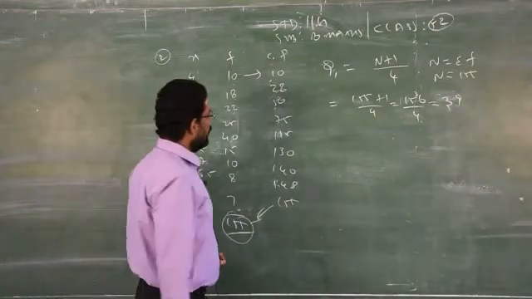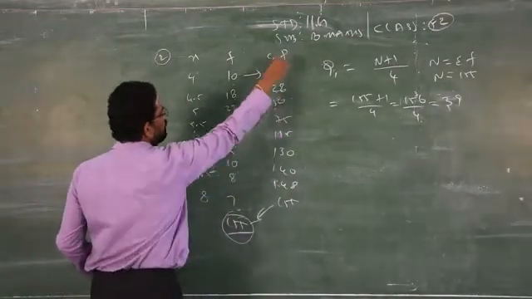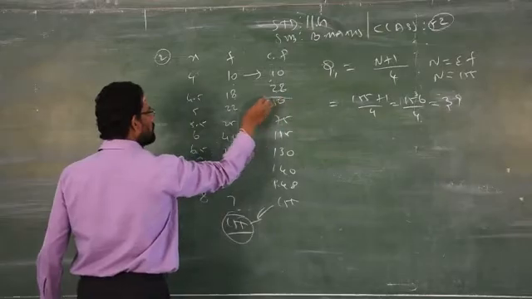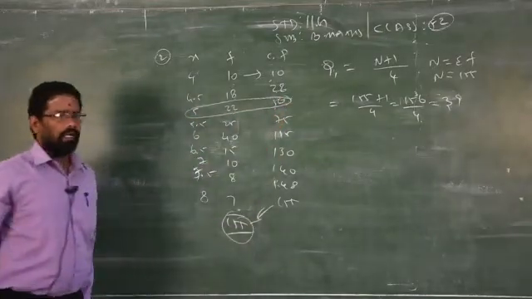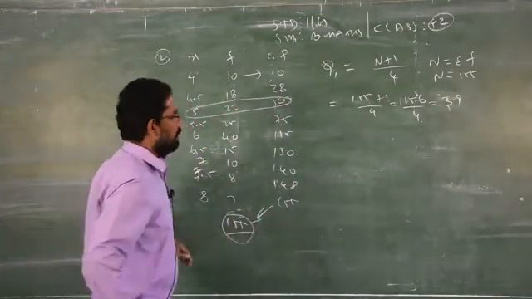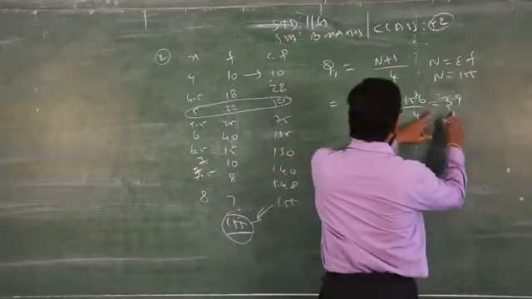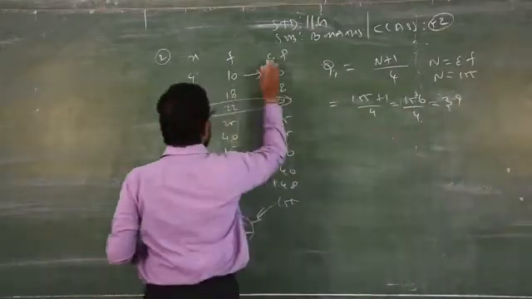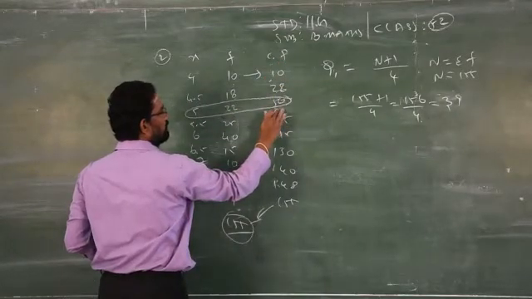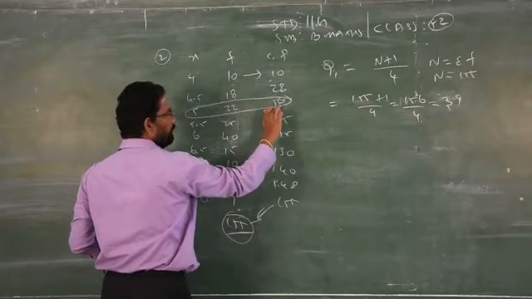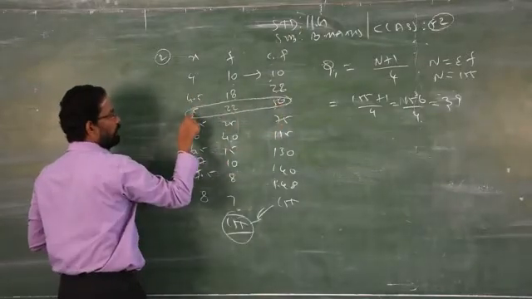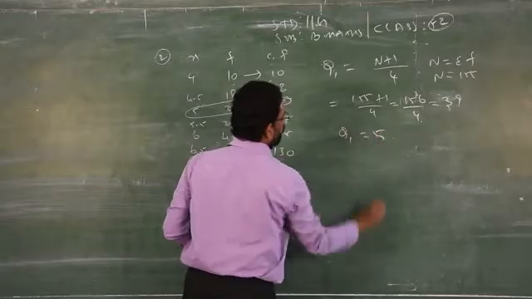So where will 39 come? 39 comes under the cumulative frequency. 39 falls in the 50, you just have to circle it. Clear? Don't write Q1 is equal to 39. If you write it, your answer is wrong. They will not give marks. You have to find in which cumulative frequency the 39 falls. 39 falls below 50, 50 is there under the cumulative frequency, so go straight to 50. What is your x value? 5. So your answer is 5.